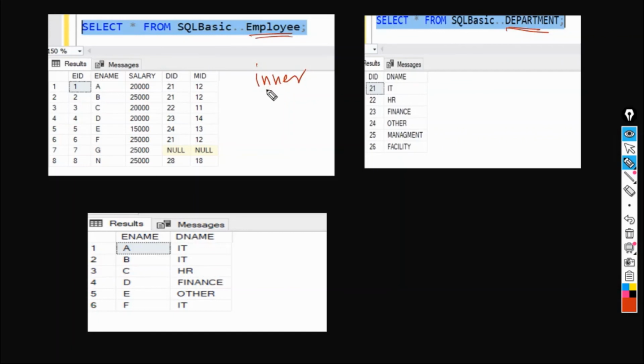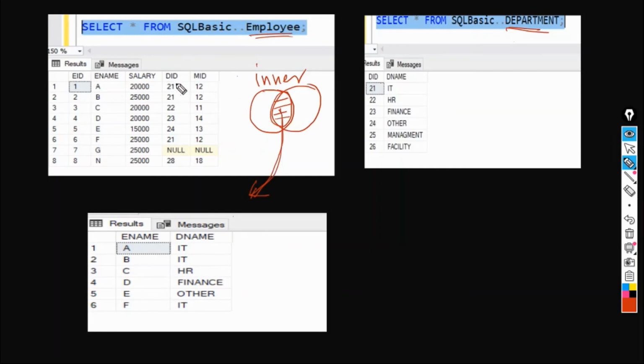What inner join does is it checks employee table and then department table. So if you consider these two as sets, whatever items are common in these two sets, whichever is common in these two tables, only those many records will be picked.